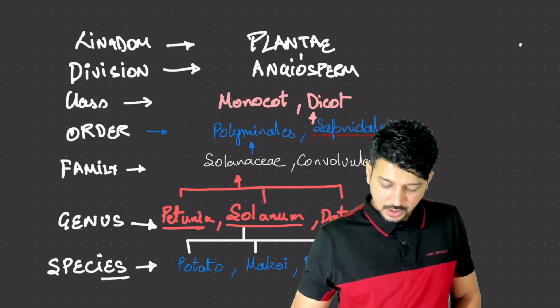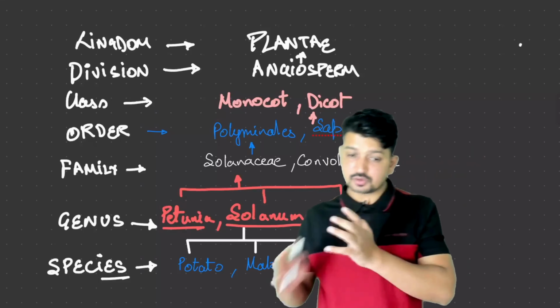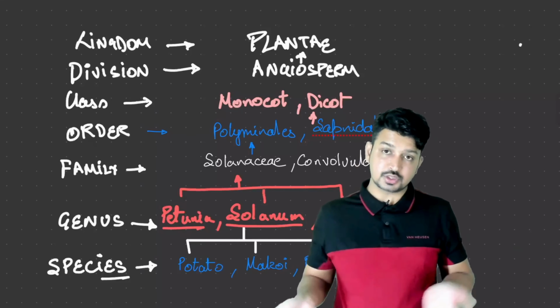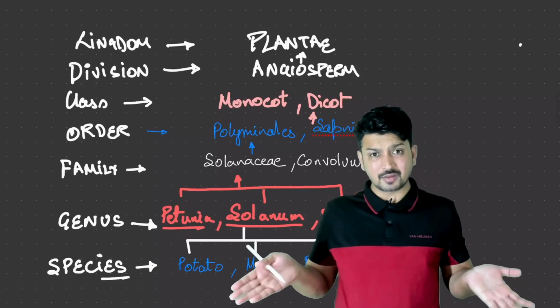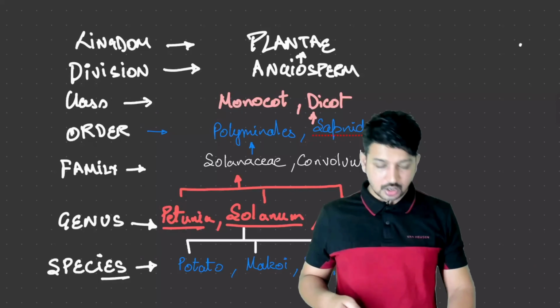So you can see how this hierarchy is working. We have different species kept under a single genus. Then there are different genera kept under a single family. There are different families kept under a single order, and then it keeps on going. So this is how the hierarchy works.